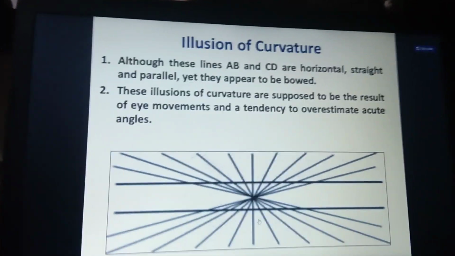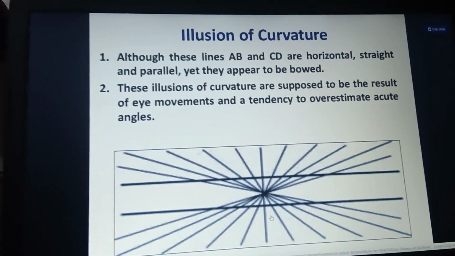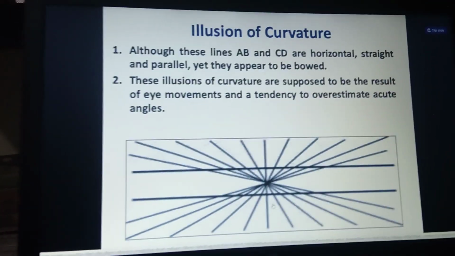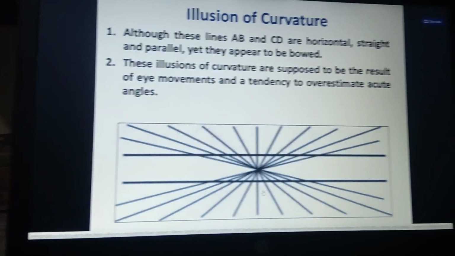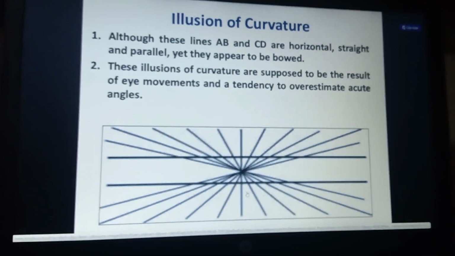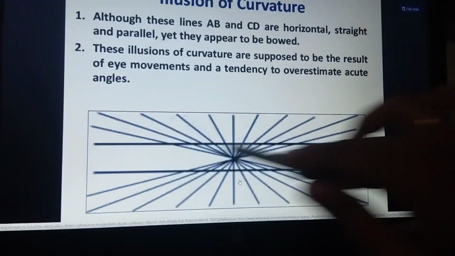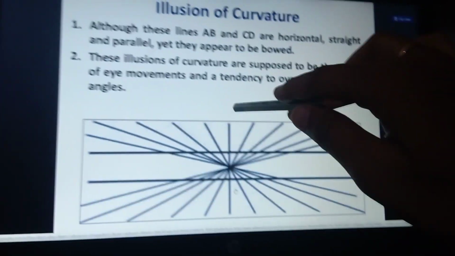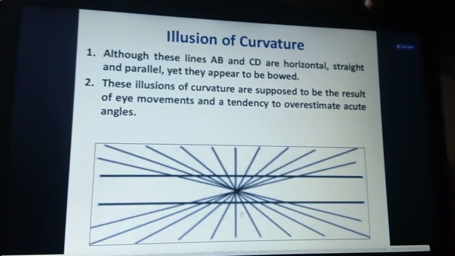And next one is the illusion of curvature. Here you are going to differentiate what kind of objects are there: horizontal, straight and parallel ones. When we go in depth, these are parallel ones, horizontal ones and vertical ones, so you differentiate according to the object.